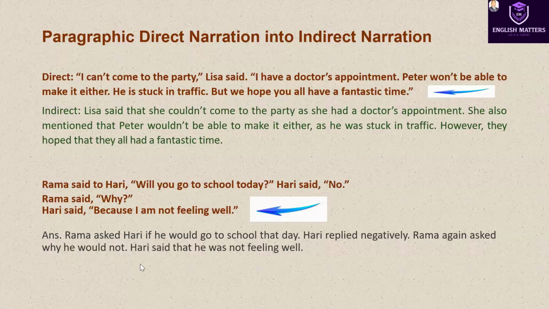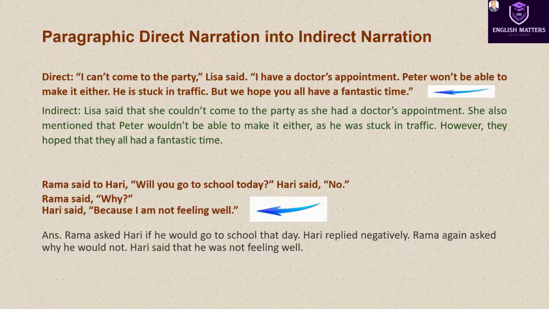Hari said, pay attention here, Hari said, because I am not feeling well. Hari said that he, the first person pronoun, changes according to the subject of the reporting verb. Subject is Hari, so he, and am will change into was, not feeling well. Sometimes children get confused here with am. So, dear learners, please listen carefully.